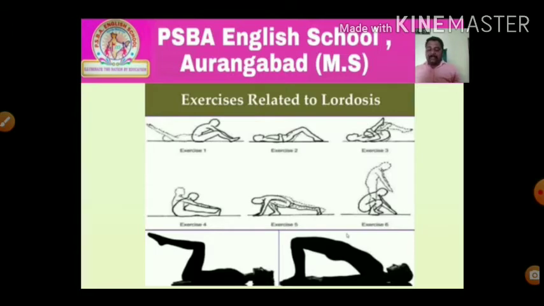Sixth one, sit down with knees extended, feet together and hands at sides. After that, bend forward, touching the fingers to toes. Hold the position for some time. Then come back to the original position and repeat the exercise. Corrective measures for scoliosis.